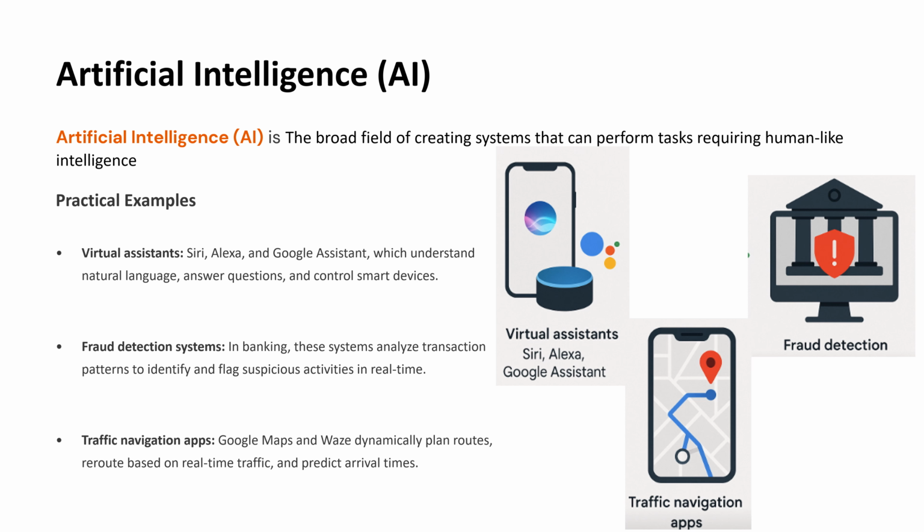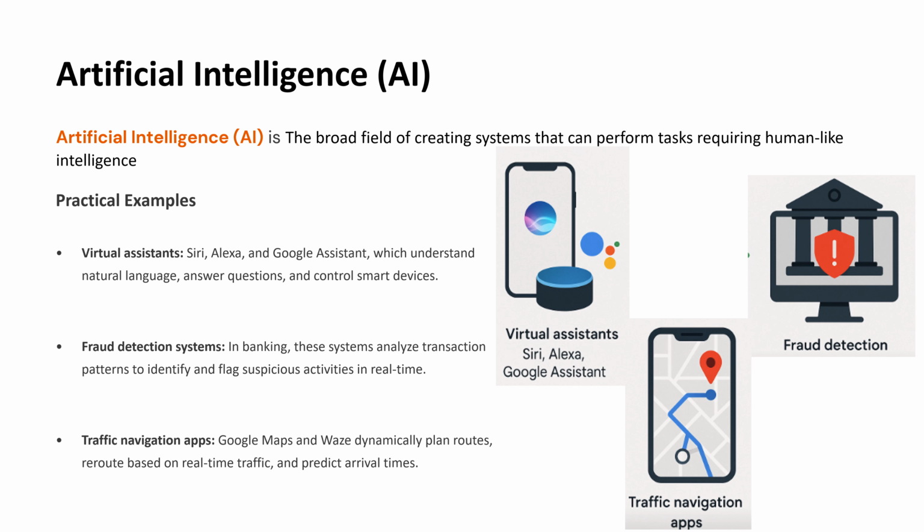Artificial intelligence is a broad field that focuses on building systems capable of performing tasks that would normally require human intelligence. These tasks include understanding speech, making decisions, and adapting to new information. In our everyday lives, AI appears in many familiar forms.